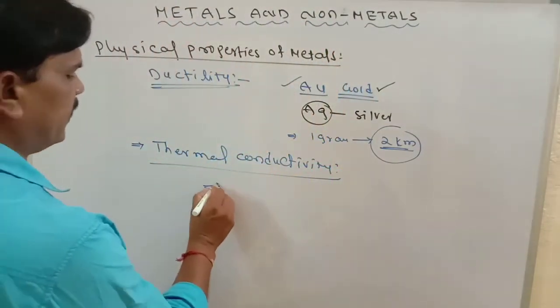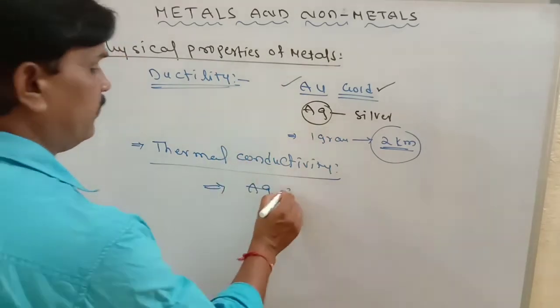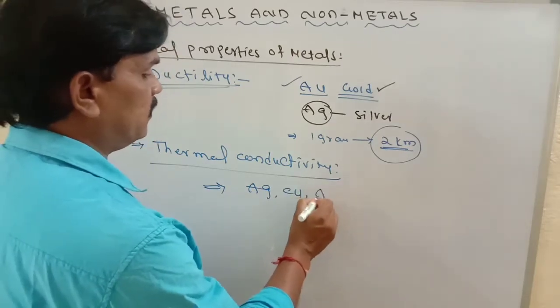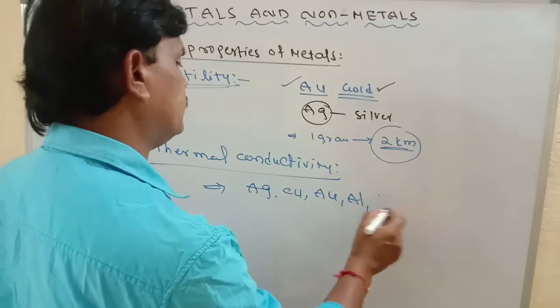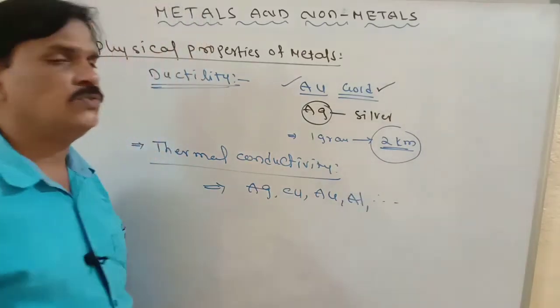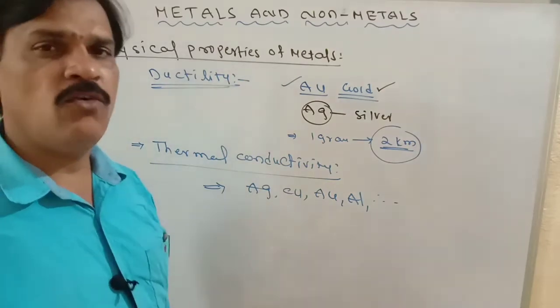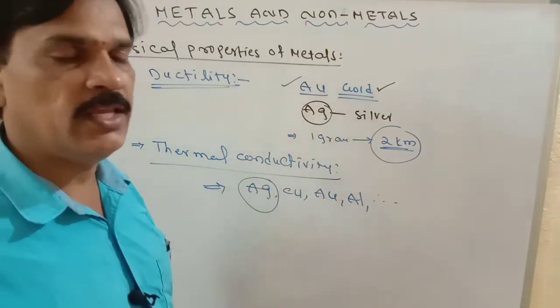The highest conductivity of heat is in silver, then copper, then gold, aluminum, and so on. The highest thermal conductivity is silver only.